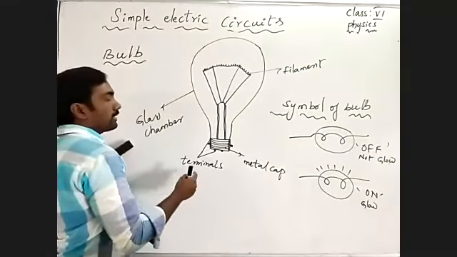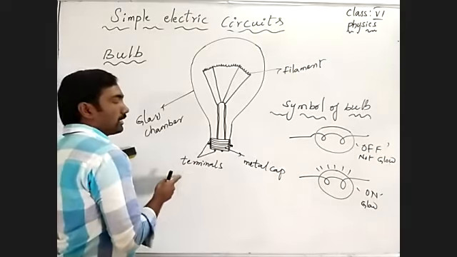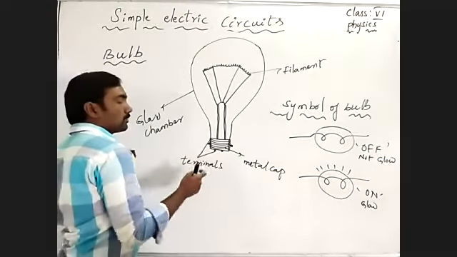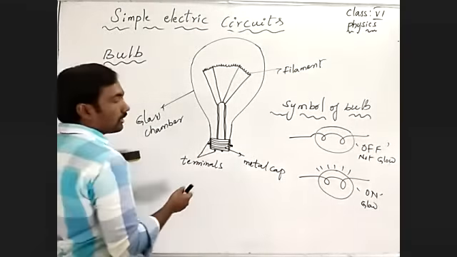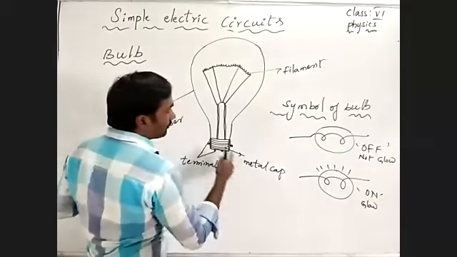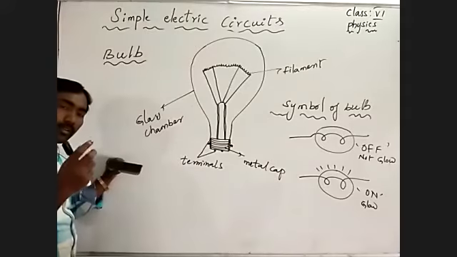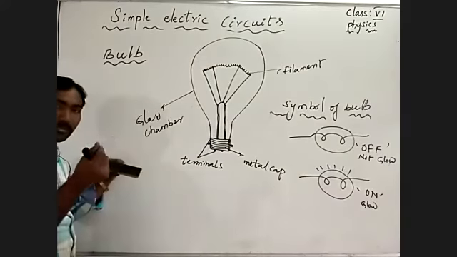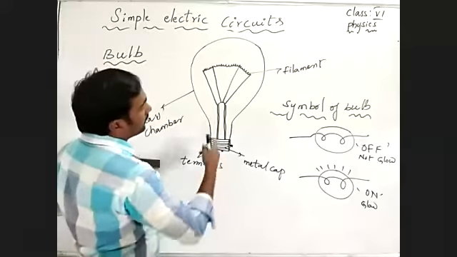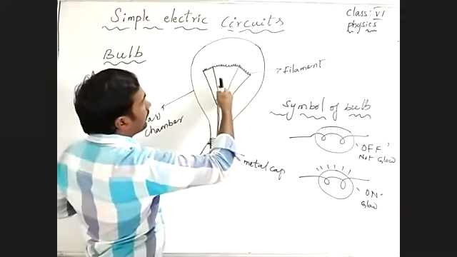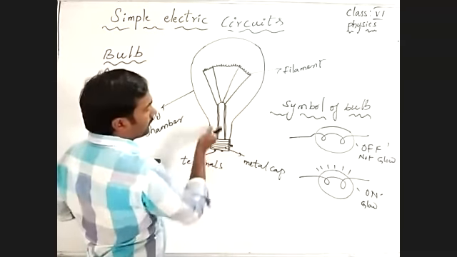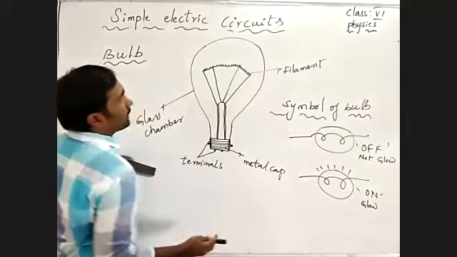And coming to that, these are terminals. One is acting as positive, one is acting as negative. And this surface is a metal cap. And these are the metal surfaces to allow the electric current through them. And this is a filament.